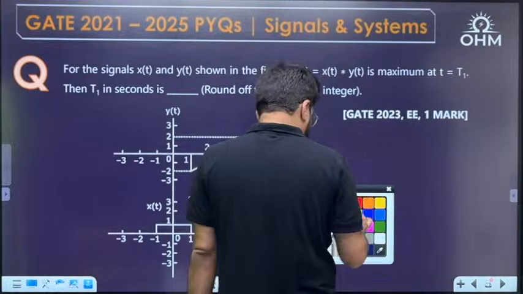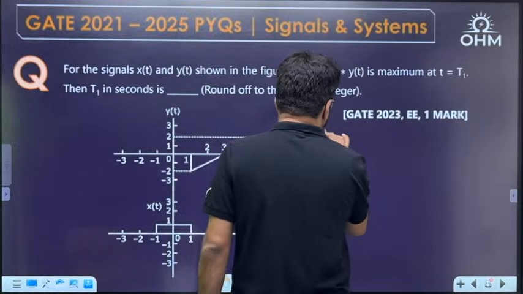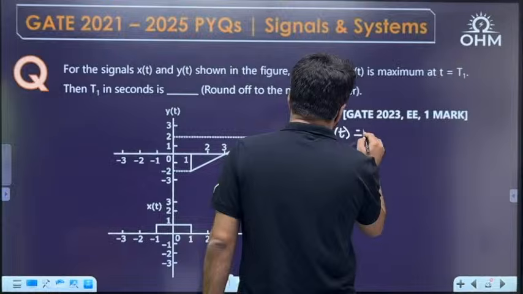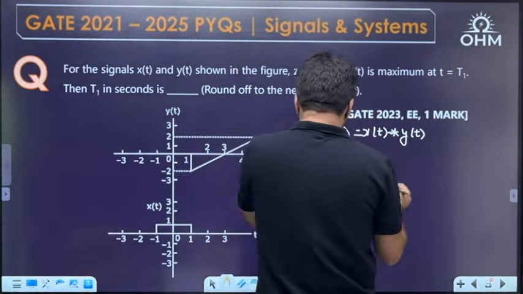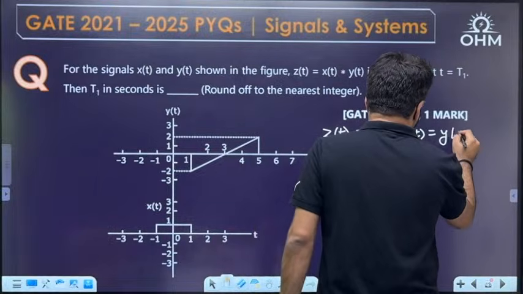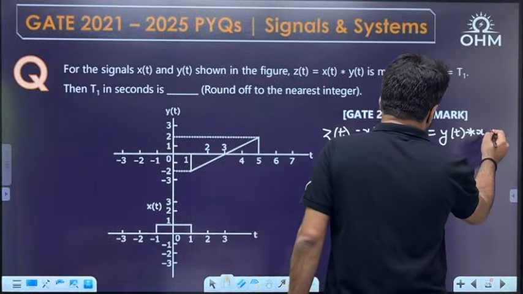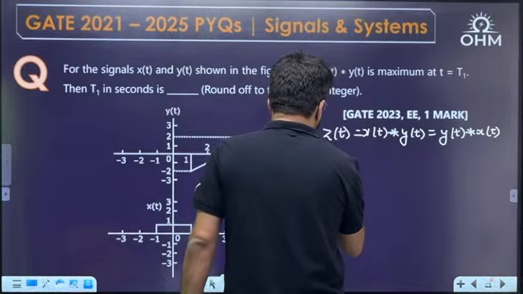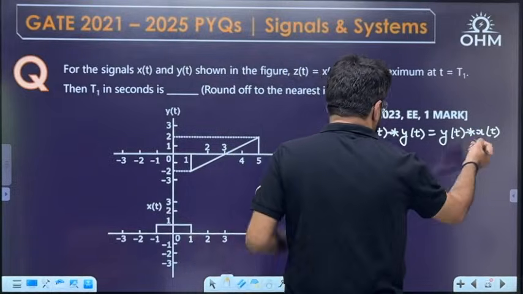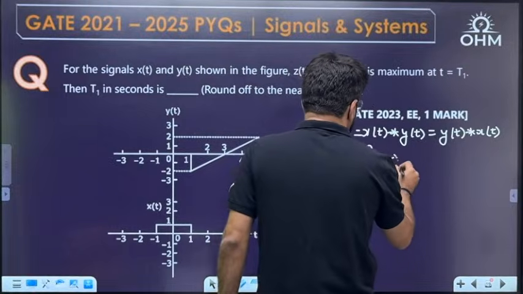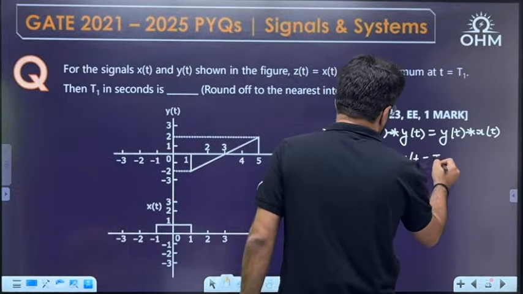See, z(t), which is x(t) convolution with y(t), can also be written as y(t) convolution x(t), and the formula is the integral of y(tau) x(t minus tau).